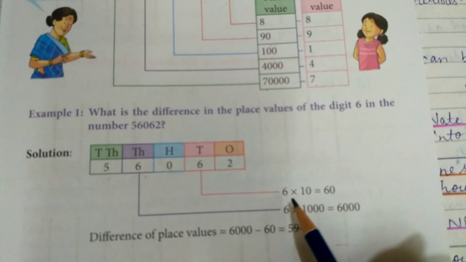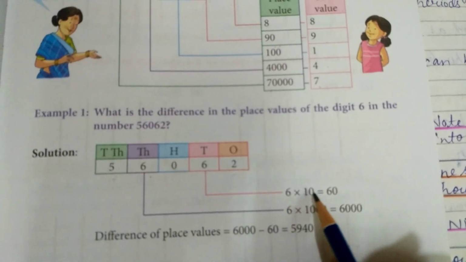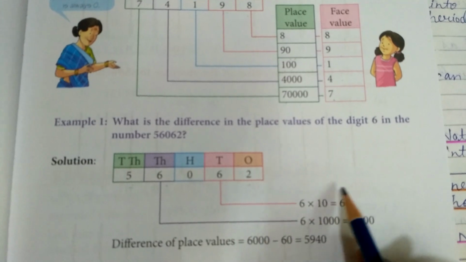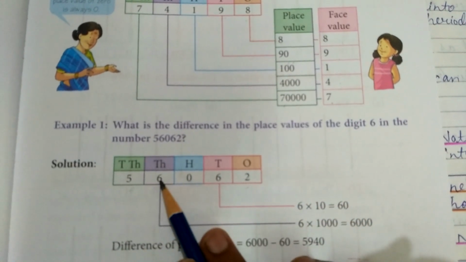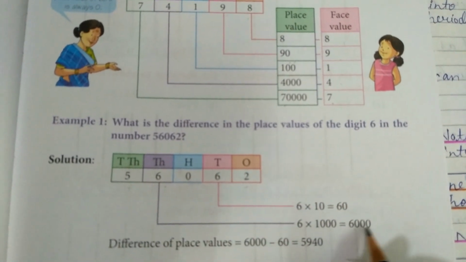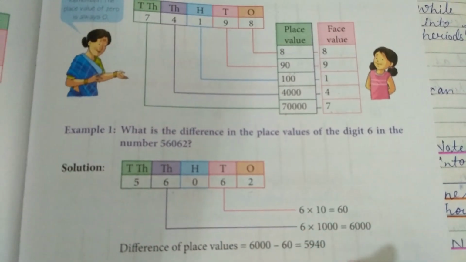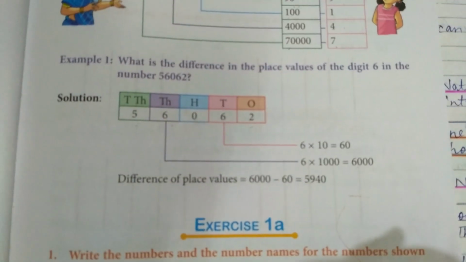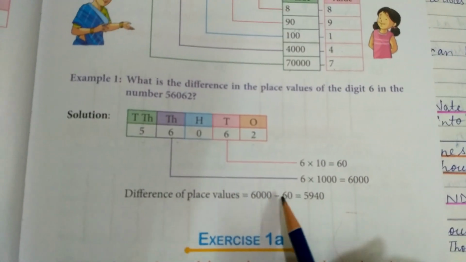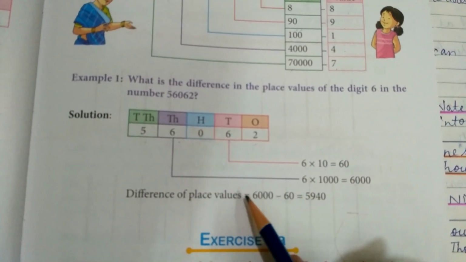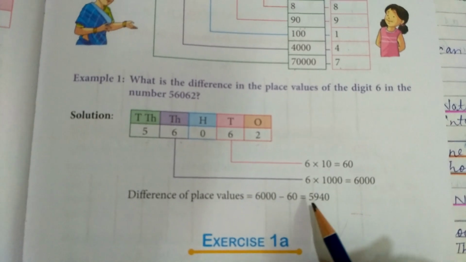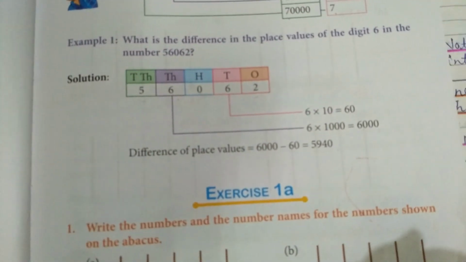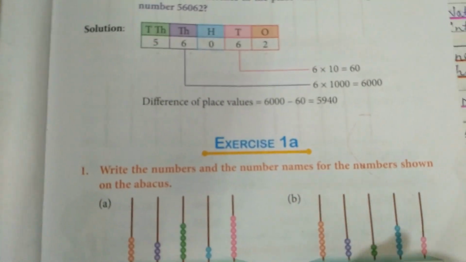So one time its place value is 6 into 10, 60. When it is at the tens place, its place value is 60, and when it is at the thousands place, its place value is 6,000. Then you have to find the difference between these two place values. How will we find the difference? We subtract the smaller number from the larger number, that is 6,000 minus 60, which gives us 5,940. So this will be the answer.